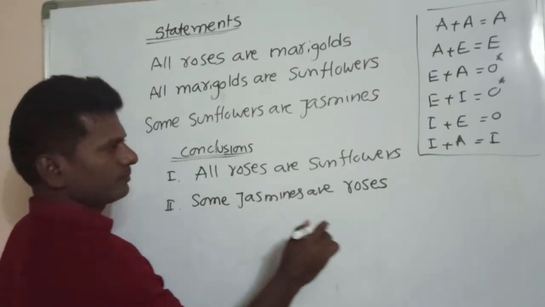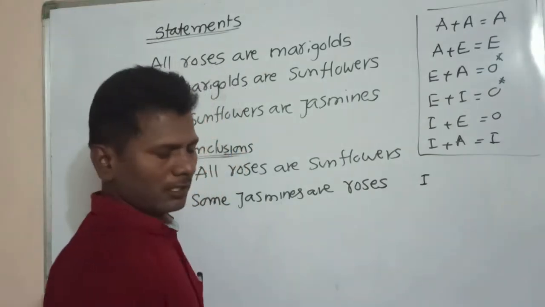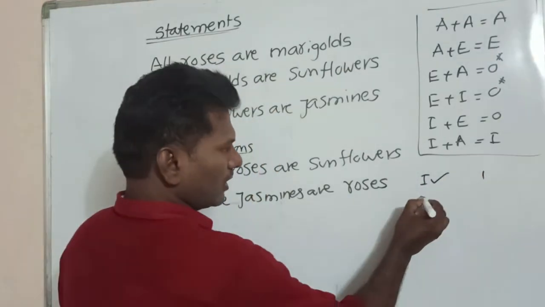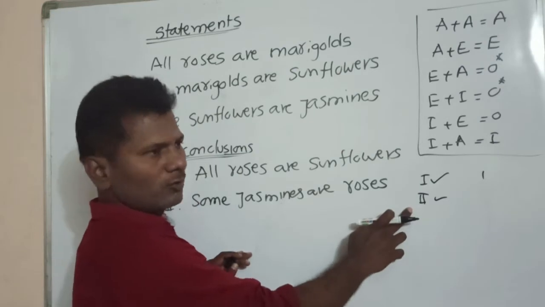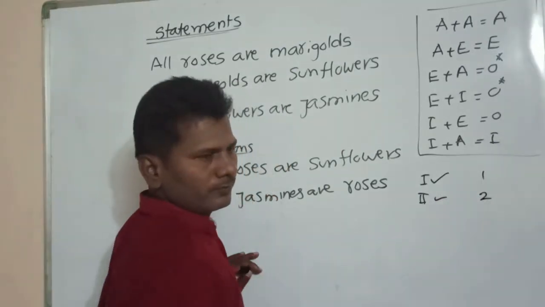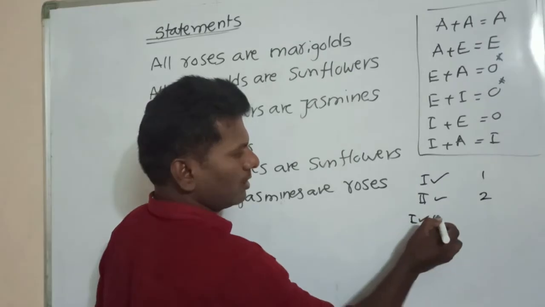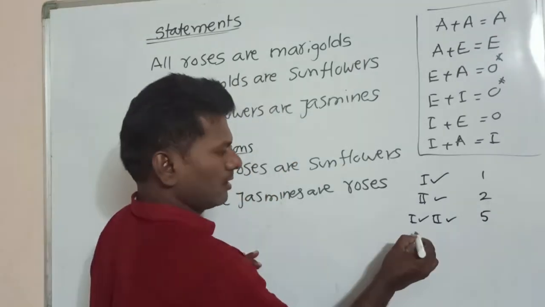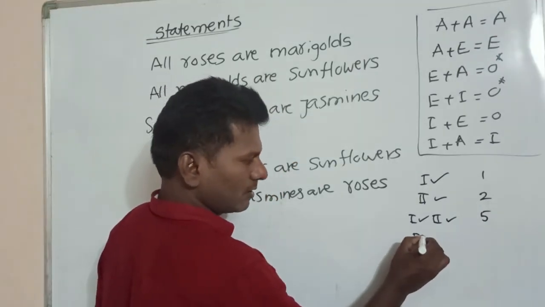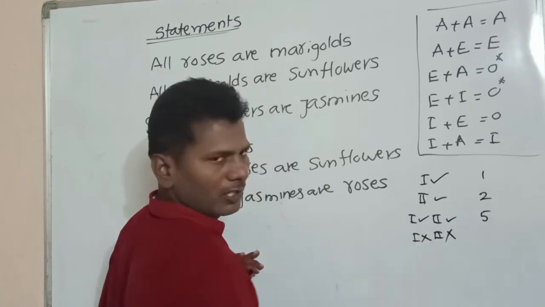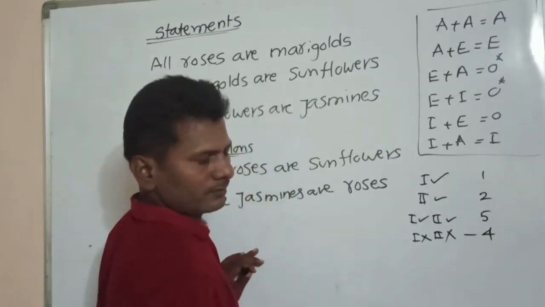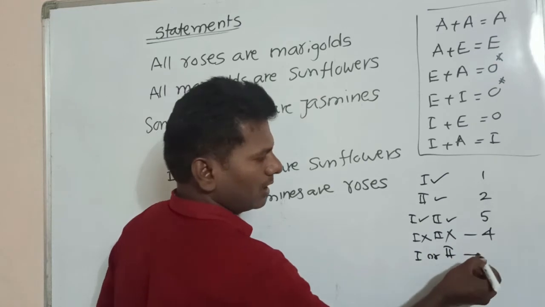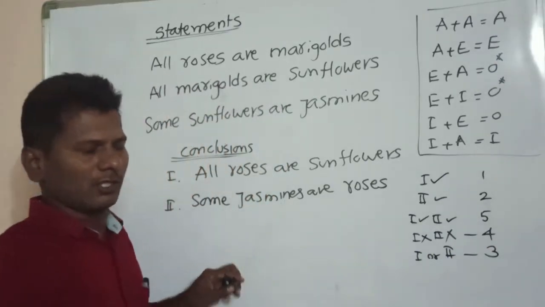If conclusion 1 is valid, or if conclusion 1 follows, we have to put answer 1. If only conclusion 2 follows, our answer is 2. If both conclusions 1 and 2 follow, our answer is 5. If the first conclusion doesn't follow and the second conclusion doesn't follow, then our answer is 4. Sometimes either conclusion 1 or conclusion 2 follows. In that case, we put answer as 3.